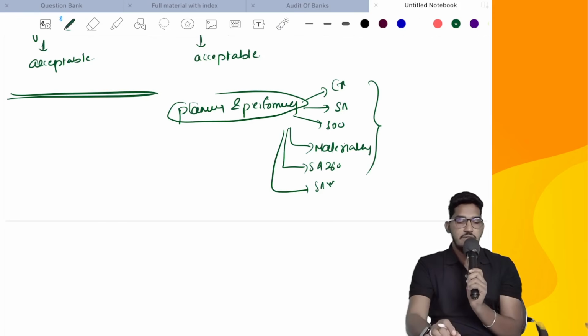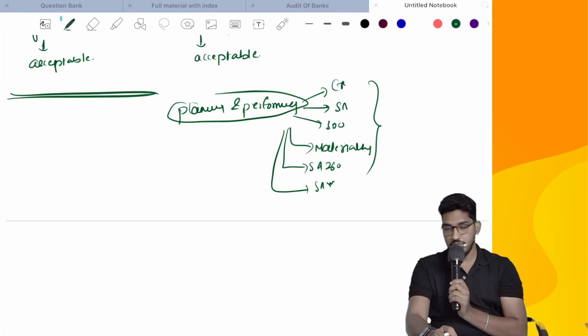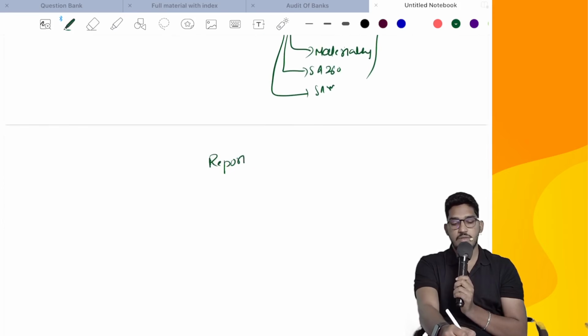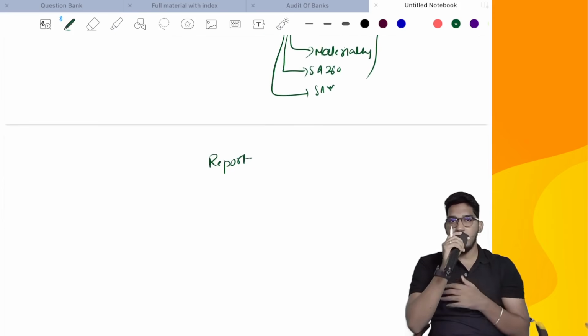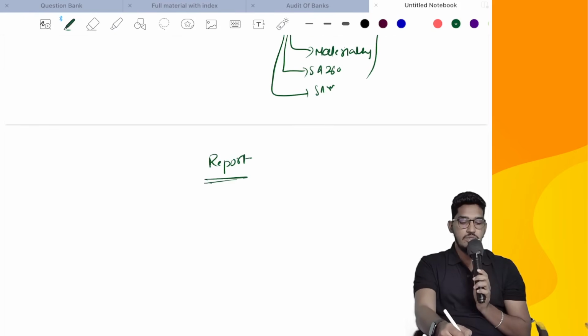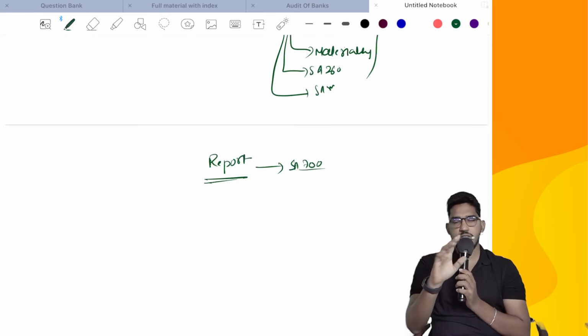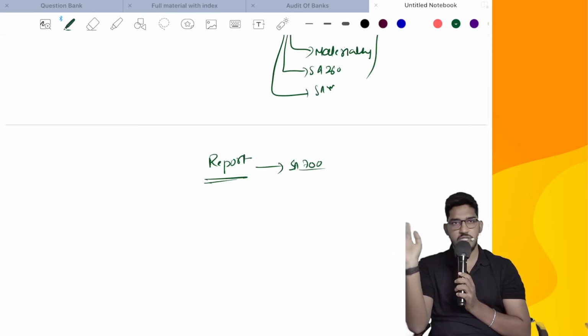And finally, after we have performed the special purpose framework financial statements audit, we are required to report also. So here also we will give the audit report. That audit report is also required to be prepared as per the requirements of SA 800. Very simple, normal reporting requirements only. If the special purpose financial statements are prepared as per the applicable financial reporting framework, that means as per the needs of that special purpose framework, then we will give an unmodified opinion.